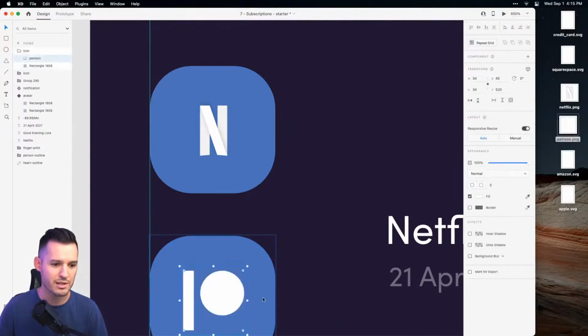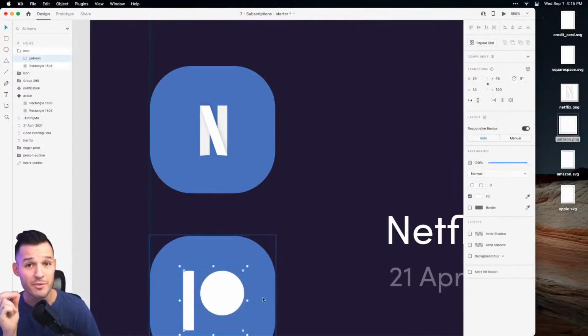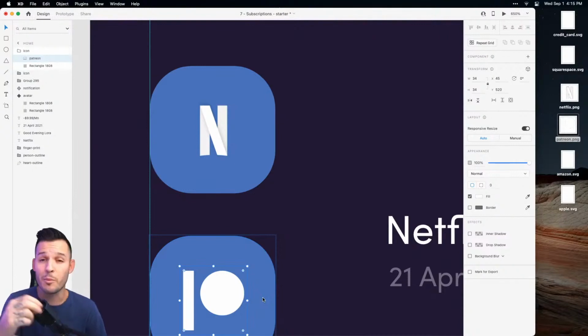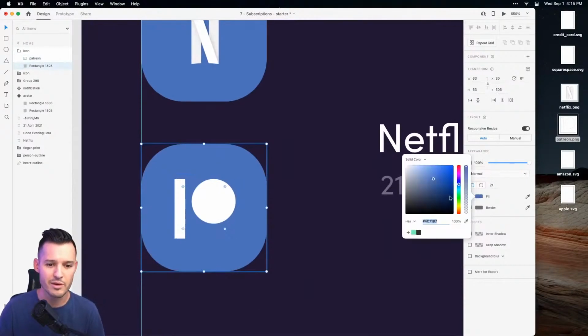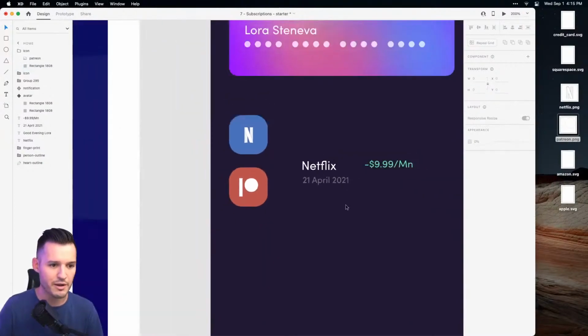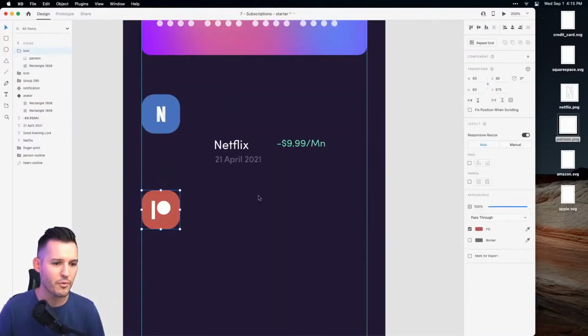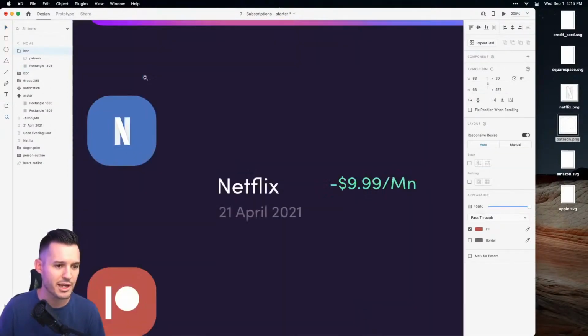Let's try dragging, what else is an image? PNG, let's Patreon. Yeah, okay, so that's the problem I'm having right now. Some of these are SVGs, some of these are PNGs, and so there's kind of a difference. You can't replace one with the other. That's okay, that's all right. At least now we realize the thing that we're doing wrong here. So I'm just gonna start building a few of these out really quickly. But before we do that, I don't want to get too far. Let's actually put our text in place.